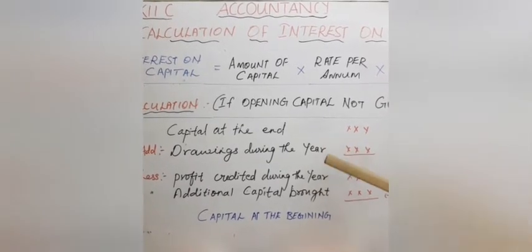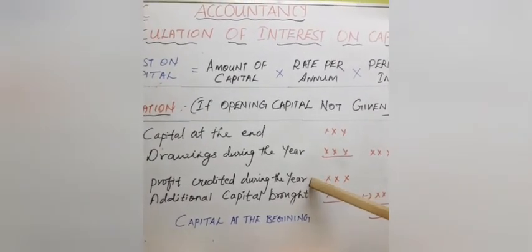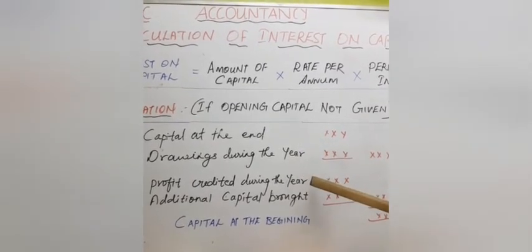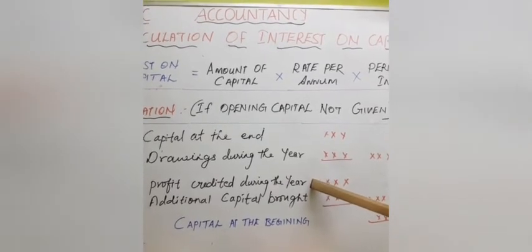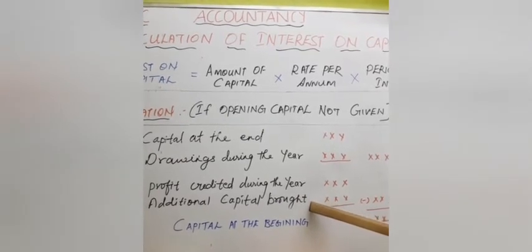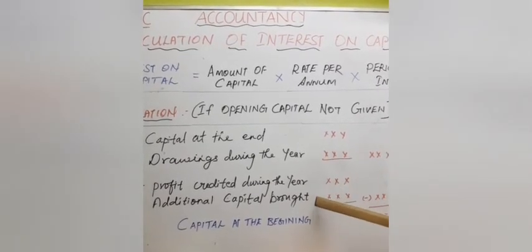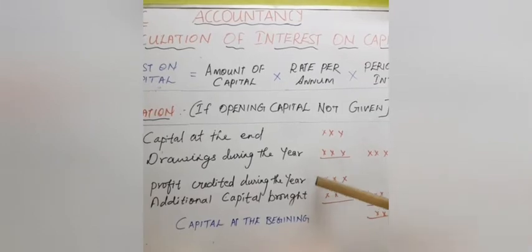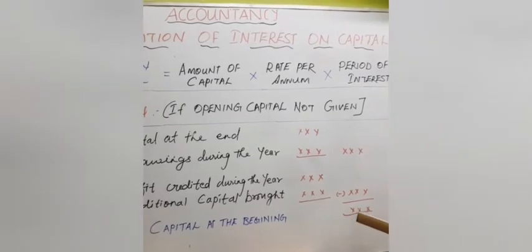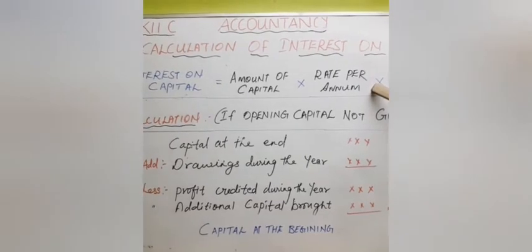You got me students? And then you want to subtract the profit that is credited during the year. Why are we subtracting the profit? Because profit would have increased the capital. So we are doing a reverse calculation. We are subtracting the profit, and then additional capital also we want to subtract. Why are we subtracting the additional capital? Even additional capital would have increased the capital, isn't it? So when we do this calculation, finally we get the original capital, that is capital at the beginning. After finding the capital at the beginning, we have to apply this formula and calculate interest on capital.